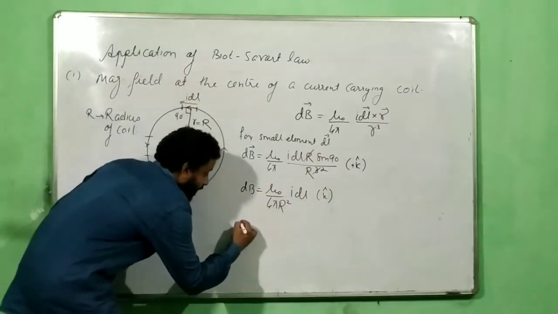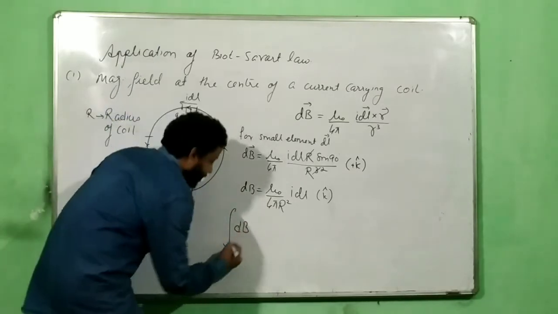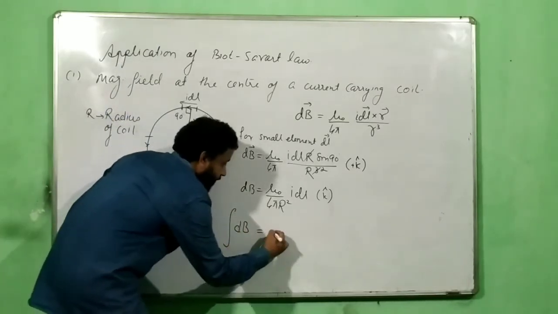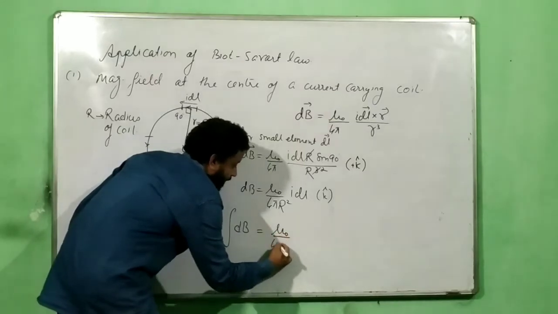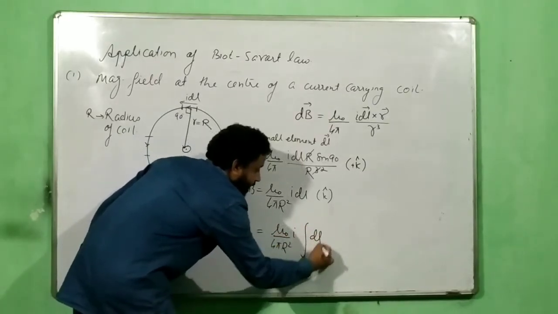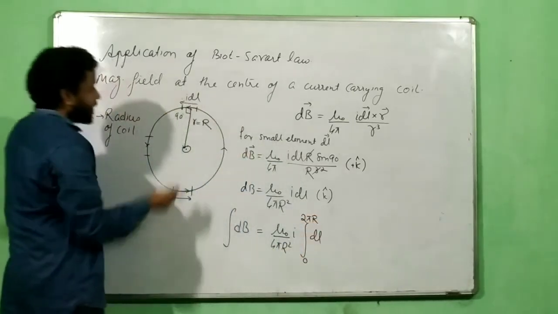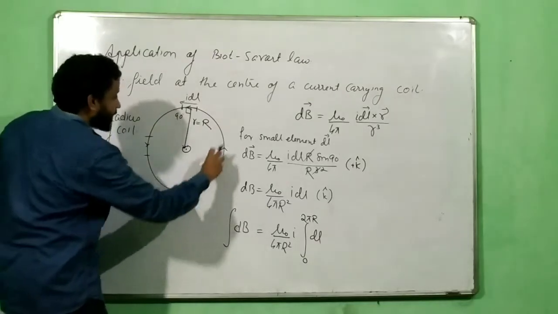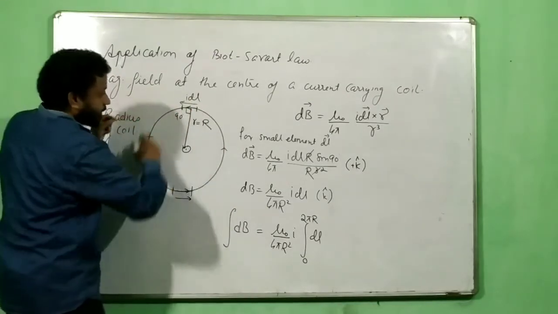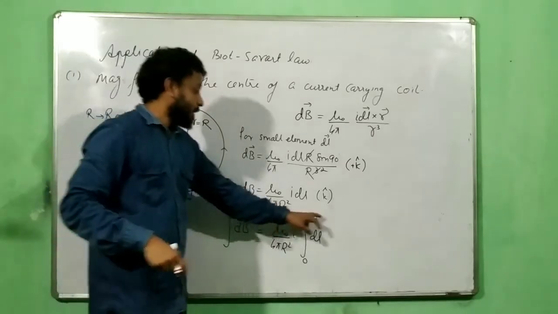So to get the total field, I have to do the integration of mu naught by 4 pi r square into I, integral of dl from 0 to 2 pi r. If I add up dl, it becomes the perimeter. So perimeter is 2 pi r.